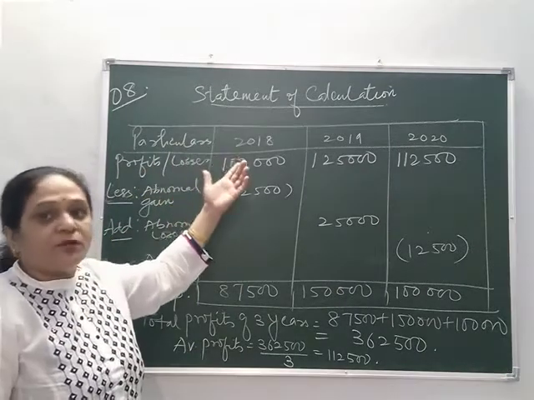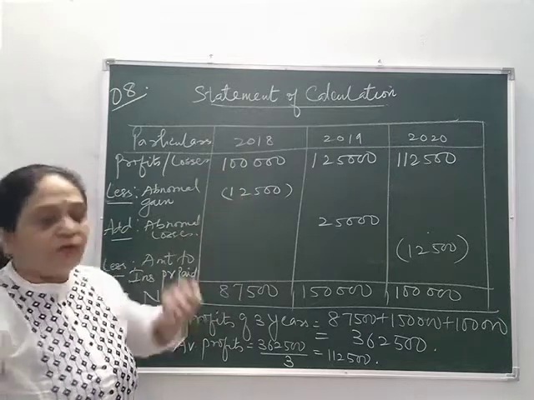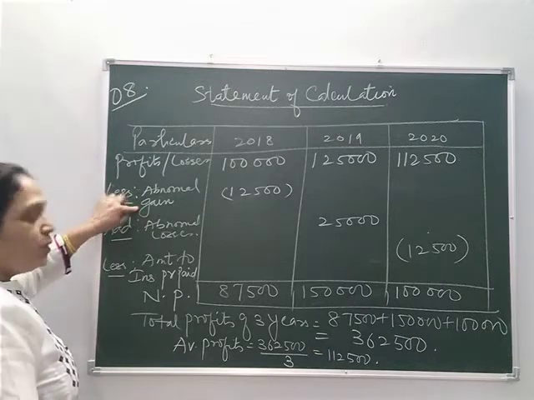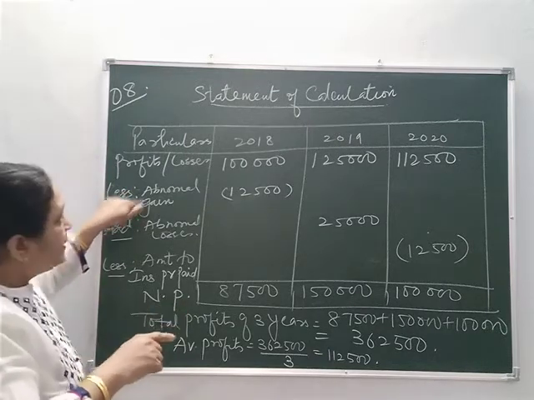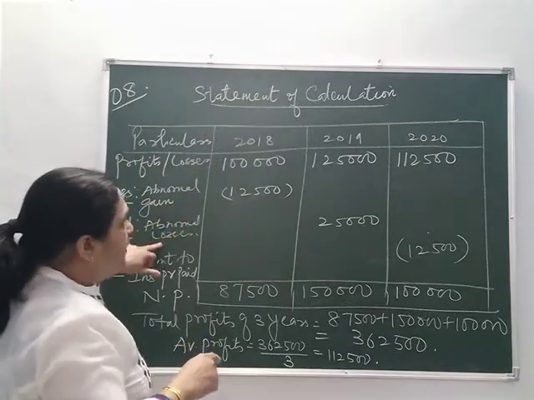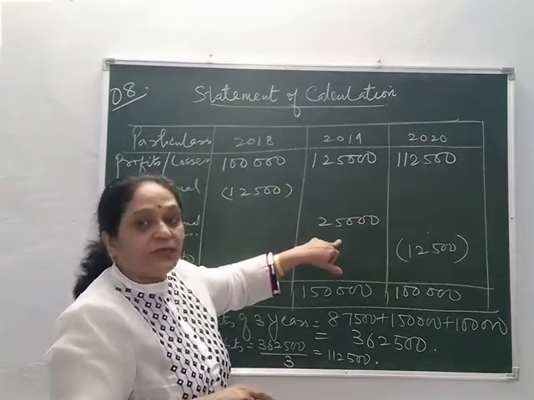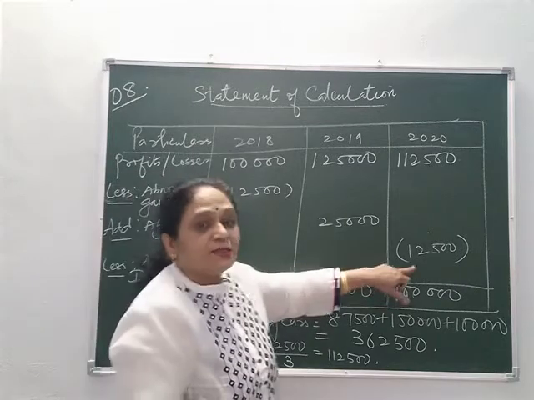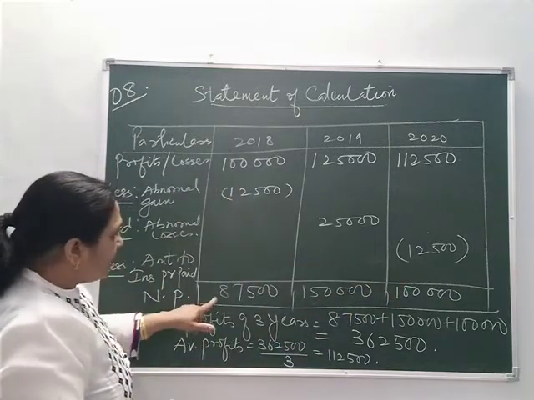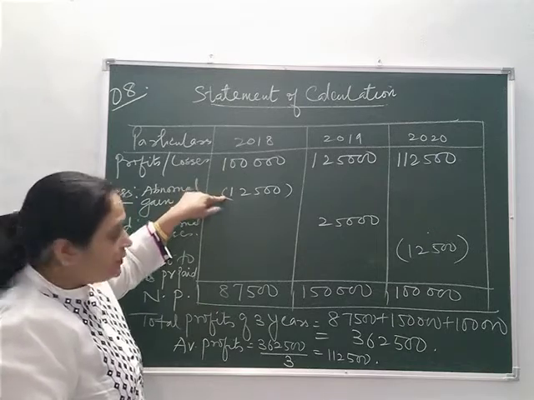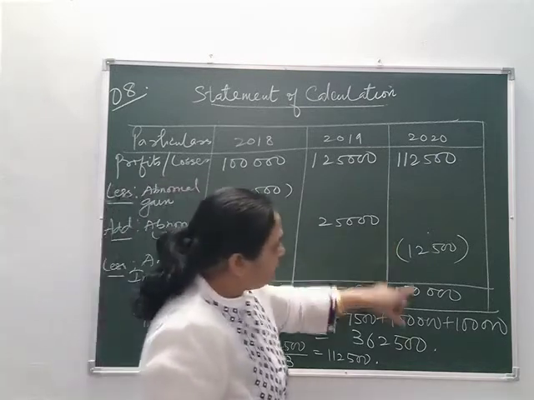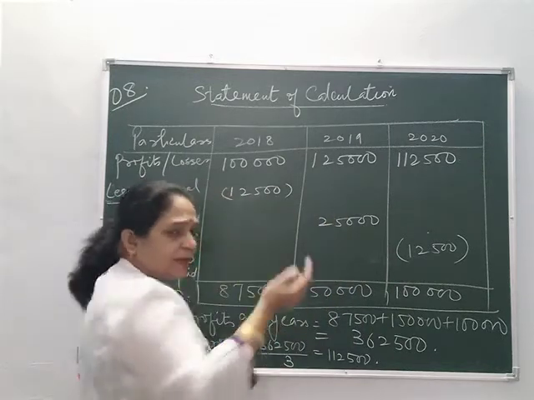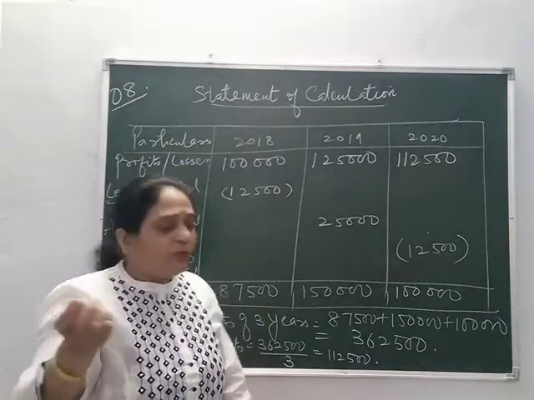It can be profit, it can be loss for a particular year, but here all the 3 are profits. So 1 lakh, 1,25,000, 1,12,500, less abnormal loss. In whichever year the loss is provided, there you will add the abnormal loss. Abnormal loss will be added in 2019 as given there, and in the final year the insurance premium to be paid will be subtracted. So this is the normal profit: 1 lakh minus 12,500, so 87,500, 1 lakh 50, this. The plus figure you can write directly and the minus figures to be written in bracket, or you can put the minus sign. Okay, no problem.